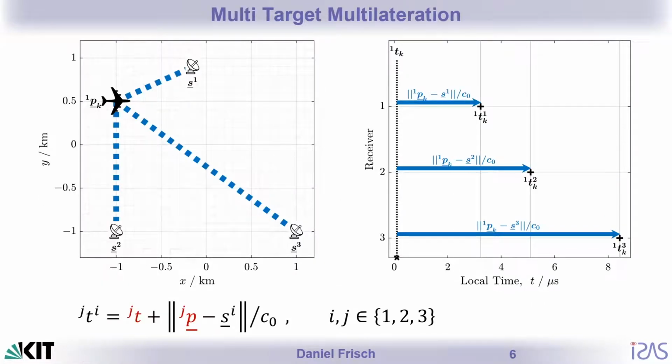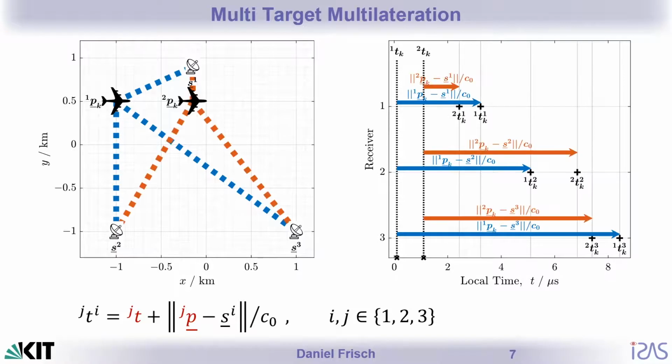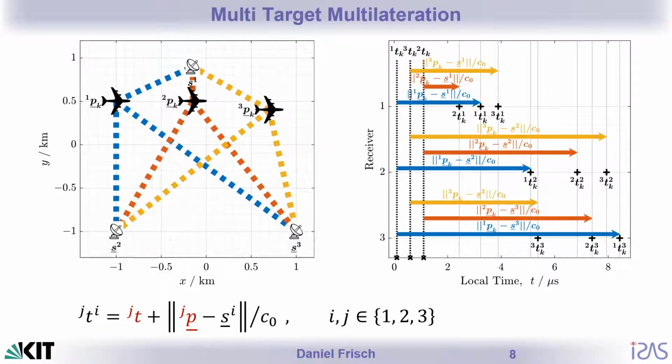Now in the multi-target case, we have more than one target. If these targets transmit shortly after each other, then also the times of arrival will be shortly after each other. Here we can see, for example, on receiver 1, the first time of arrival comes from the red target, but on receiver 2, the first time of arrival comes from the blue target. So it's all mixed up and we cannot tell which time of arrival comes from which target.